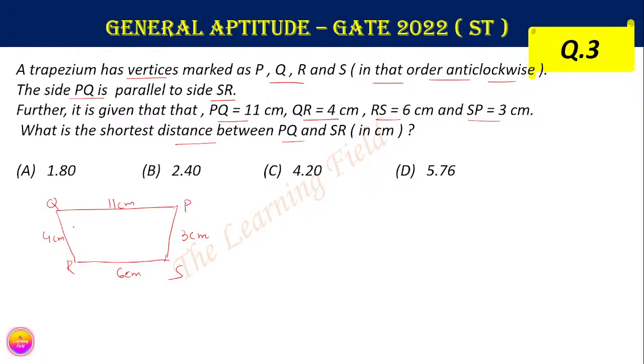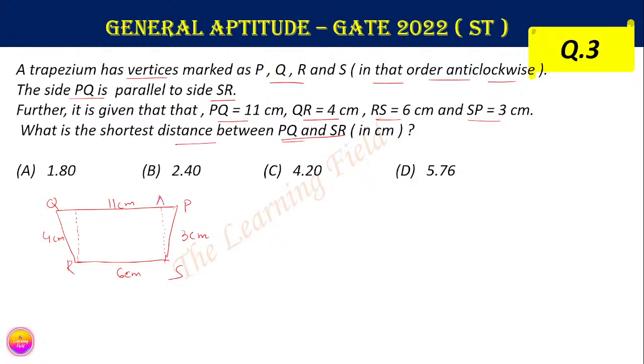We have to find the shortest distance between PQ and SR. If we draw a straight line perpendicular to PQ, this line is also perpendicular to SR. So we draw these two lines perpendicular to both of the lines, from R to the line PQ, and from S to the line PQ.